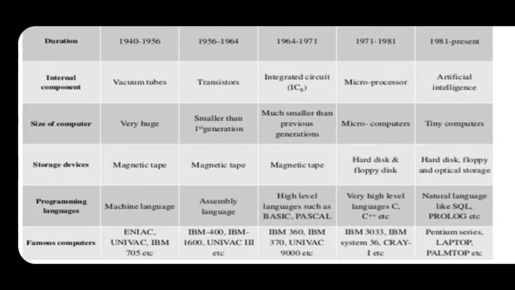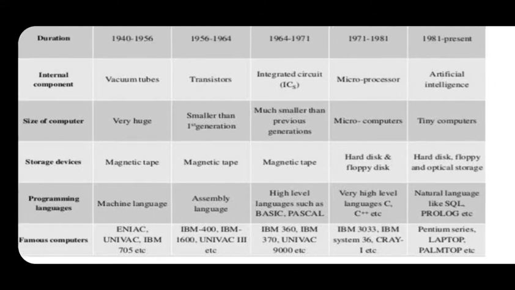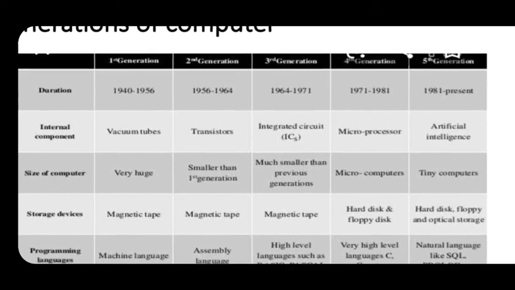Hard disk and floppy disk. And the programming languages are high-level languages such as C and C++. The famous computers are IBM 3033, IBM System 360, and Cray-1. So what is the internal component of the fourth generation? Microprocessor.